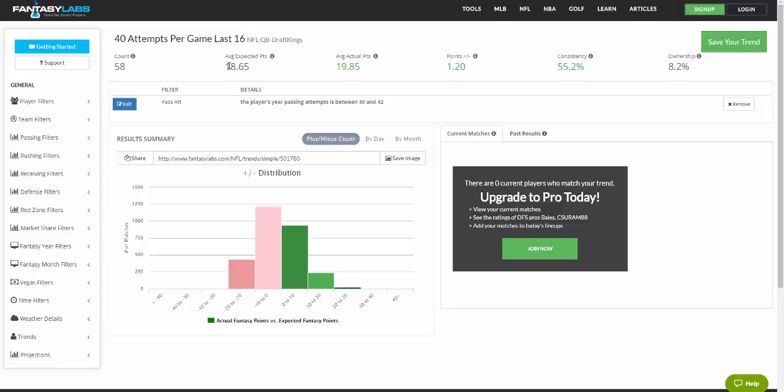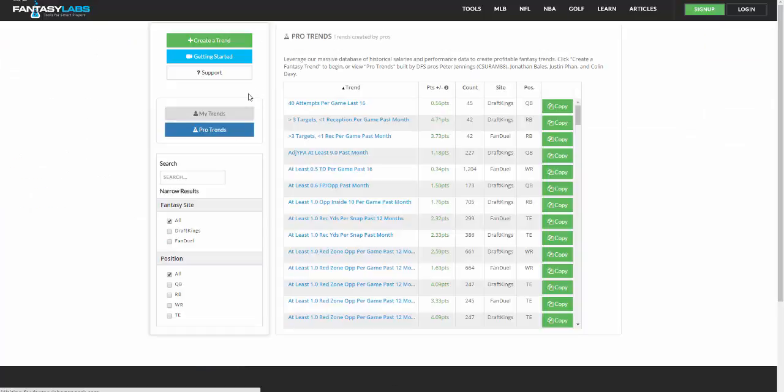Those players should have been expected to score 18.65 points on DraftKings. They did score 19.85, and so they have what we call a plus minus of 1.20. They've scored 1.20 points above what you'd expect based on their salaries, meaning they've been a bit underpriced. They've reached their salary-based expectation 55.2% of the time. That's basically how often they've reached value. And their average ownership has been 8.2%. So you can save this trend if you'd like to. We'll go back and I'll show you how to create a new trend.